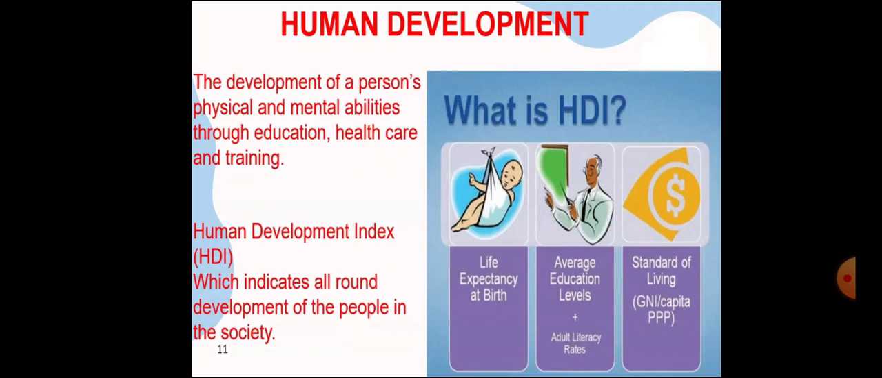The development of a person's physical and mental abilities through education, healthcare, and training. That is human development. Human Development Index, which indicates all-round development of the people in the society. That is life expectancy at birth, average education levels, plus adult literacy rates, standard of living.